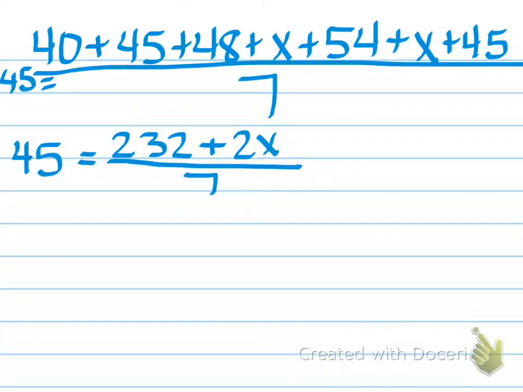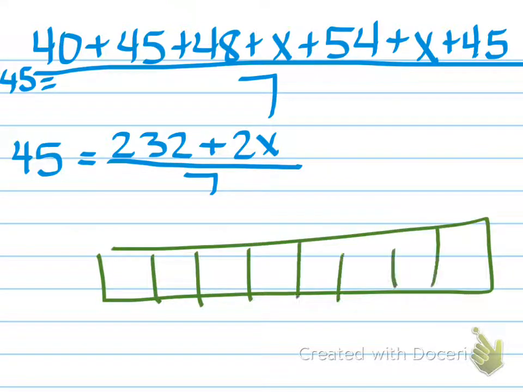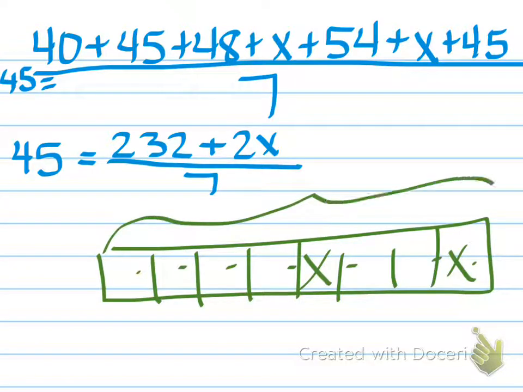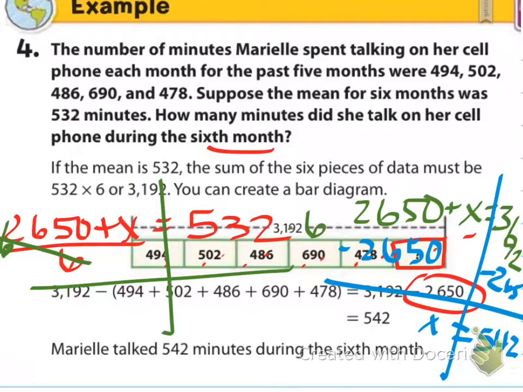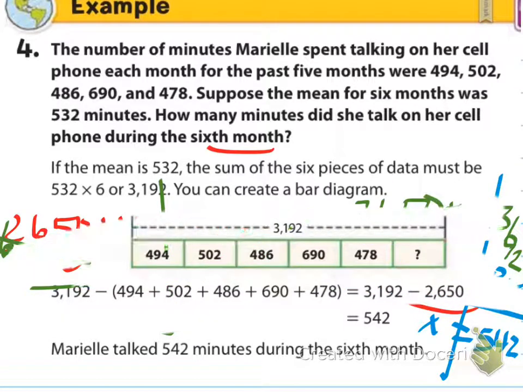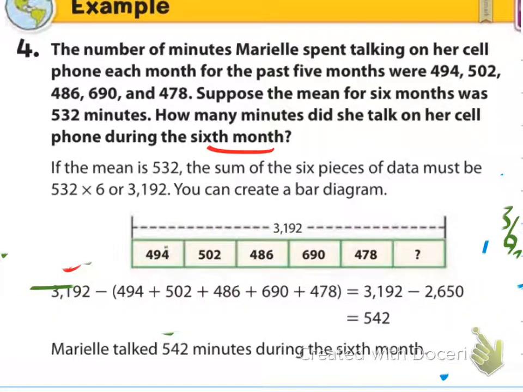So the strategy that I'm using is the algebraic expression way, or equation way, of doing it, whereas maybe you did the 7 pieces and you put the numbers in them and you said this one's x and this one's x, and that all together it's so much, and then used that same model that we used for example 4, but not my way of doing it, actually using their method. And that's 100% fine as long as you understand how to do it. My way of thinking is that I'm going to do the algebraic way.